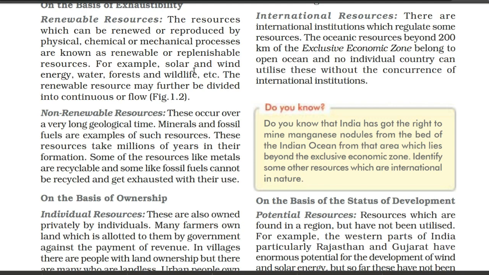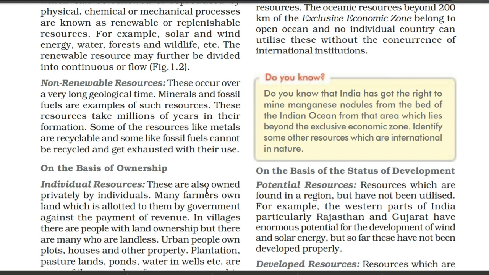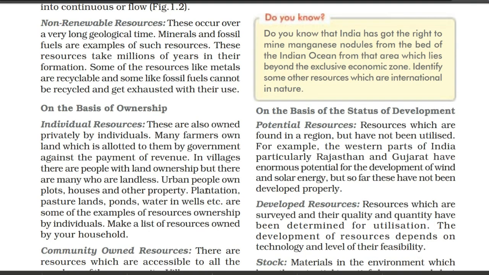Whenever two types are given, of course the second is just the opposite of the first. Non-renewable, we cannot renew them, we cannot reproduce them. Here it took millions of years for their formation, and resources like metals are also divided into two parts, recyclable and non-recyclable. Just like the example given, metal we can recycle, but fossil fuels we cannot recycle; they get exhausted after use. Next, the third type of resources we have is on the basis of ownership.